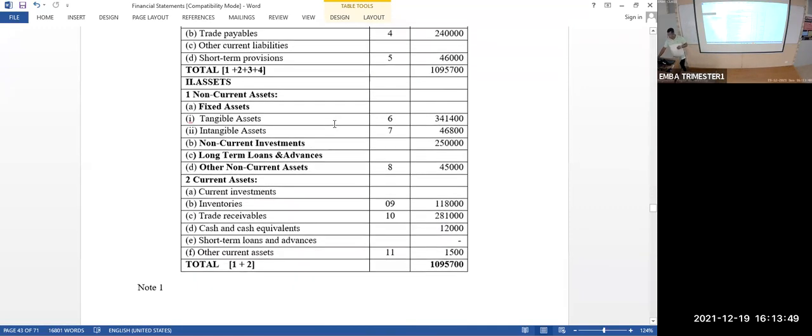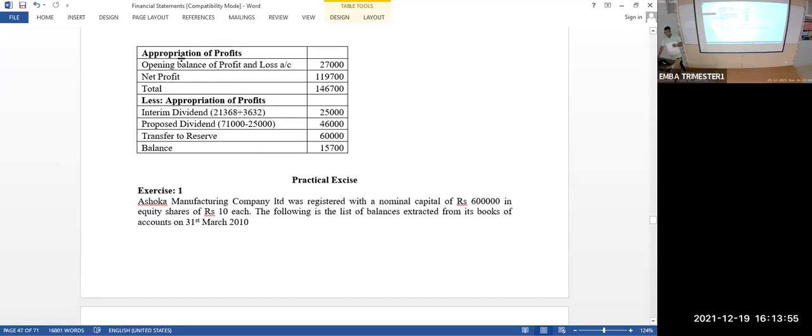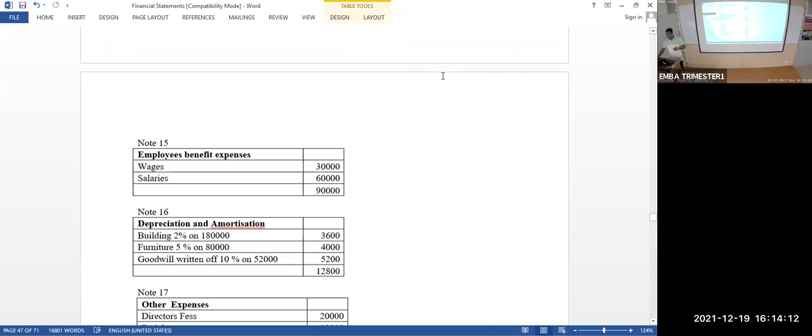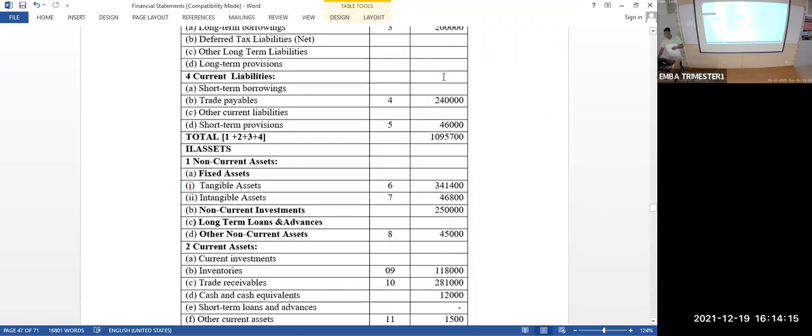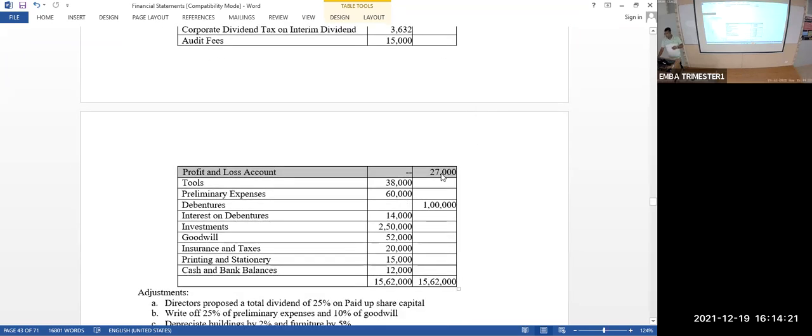There is a computation here. Look at this. Opening balance of the profit and loss. That means current year you are going to calculate the profit. Already last year they calculated the profit that is there in the trial balance of the company. That is 27,000. Can you see that? In the trial balance, you may have this amount of 27,000. What is this 27,000? This 27,000 is nothing but the surplus of the company at the end of the last year, beginning of the current year. Okay. Plus current year profit I am earning.